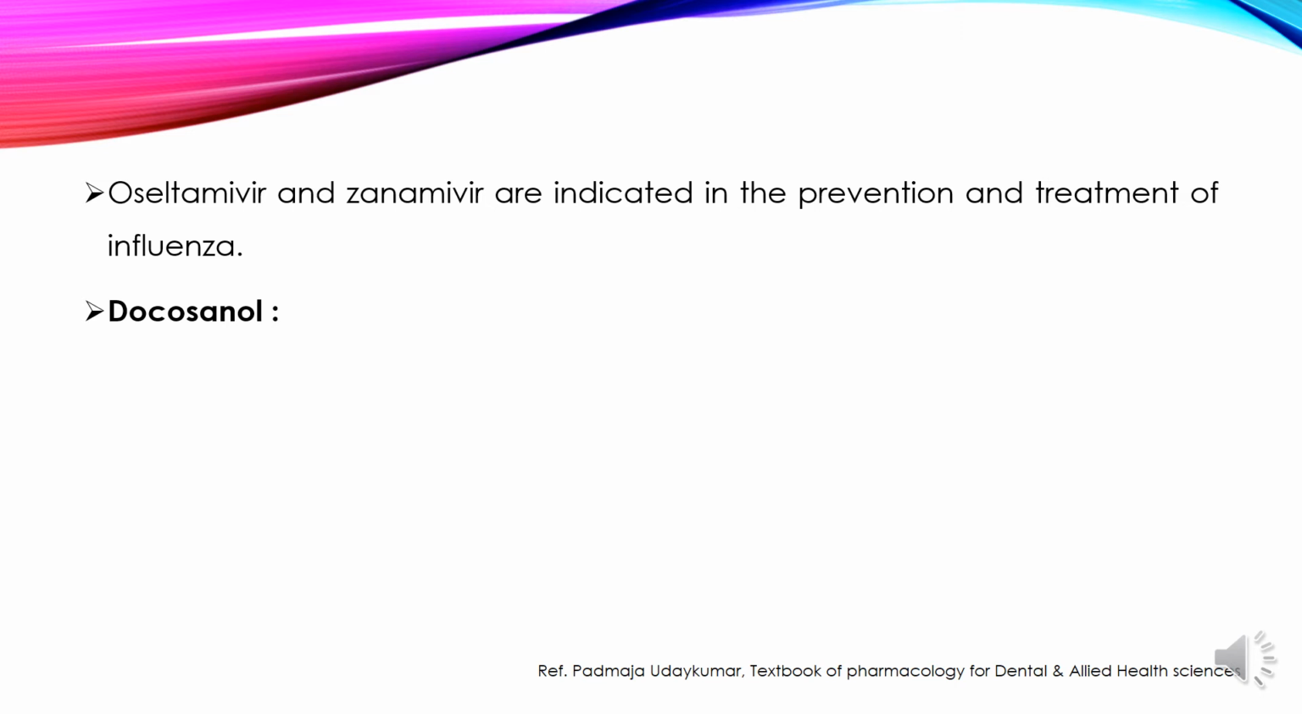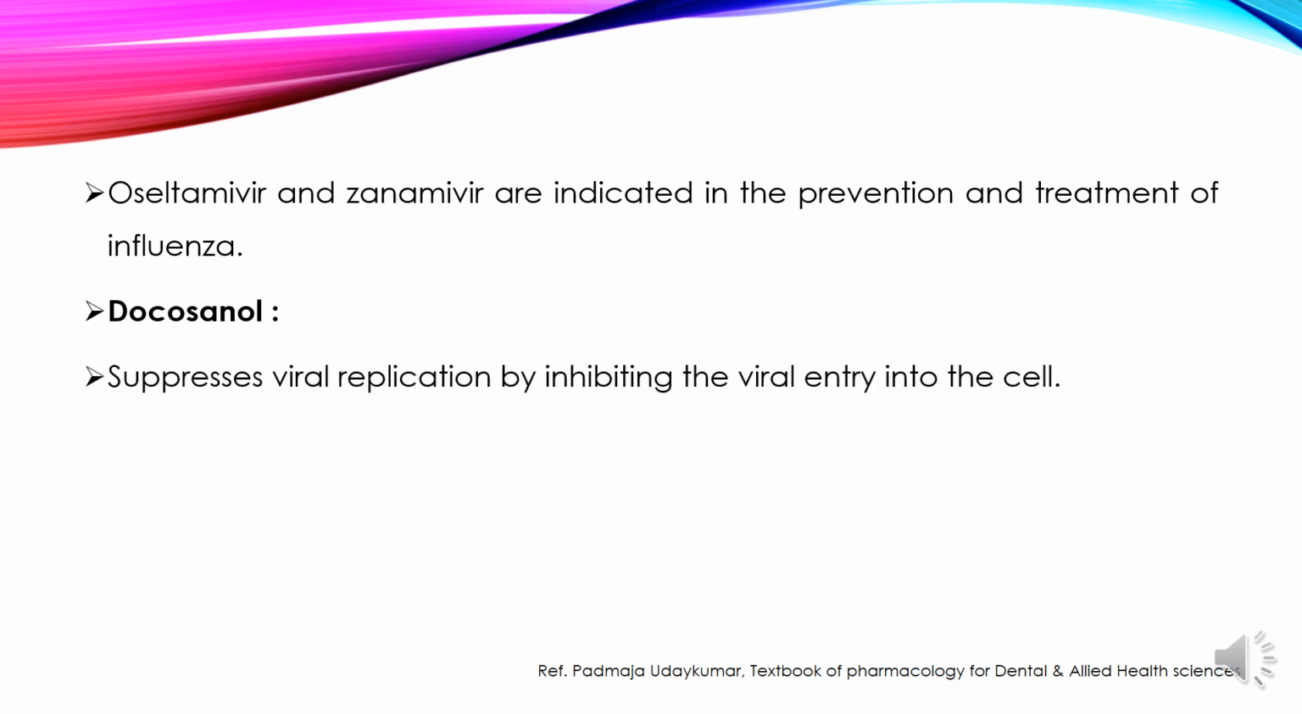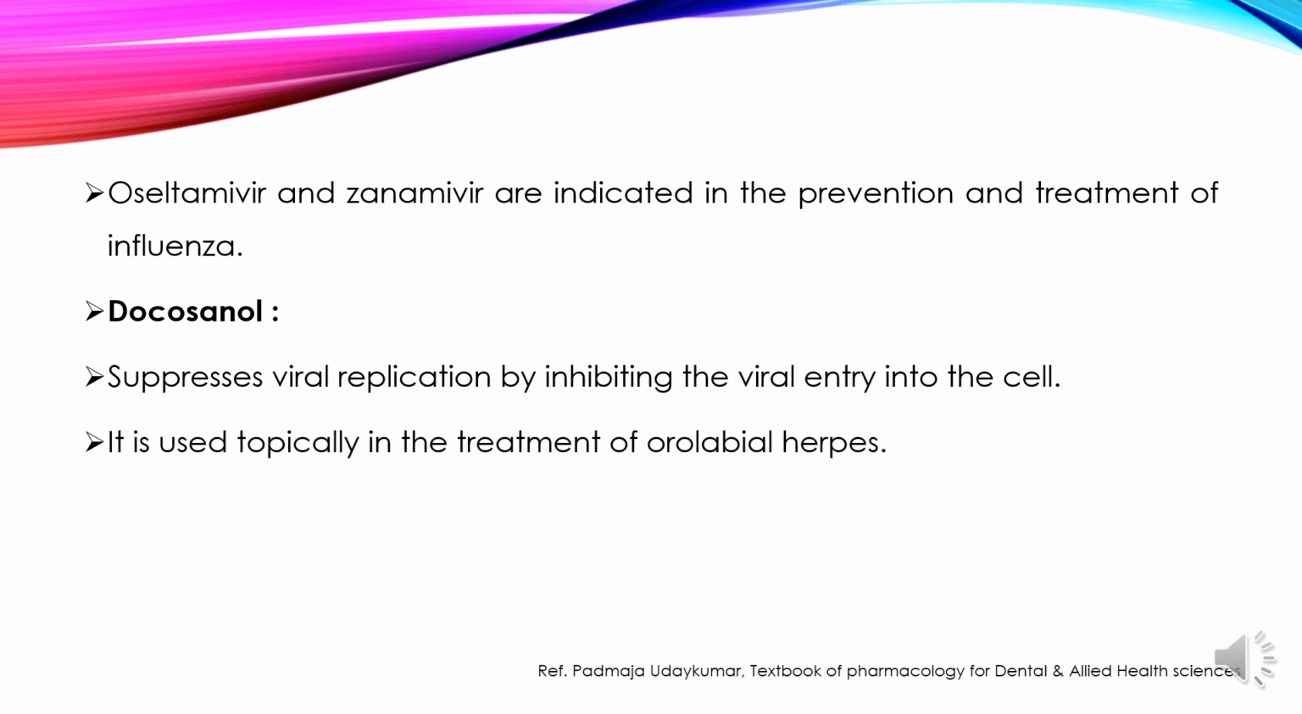Docosanol. Docosanol suppresses viral replication by inhibiting the viral entry into the cell. It is used topically in the treatment of orolabial herpes. So what is orolabial herpes? It is nothing but the herpes infection around the mouth. It should be used early, at the onset of the lesion.